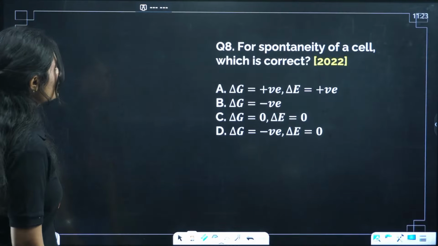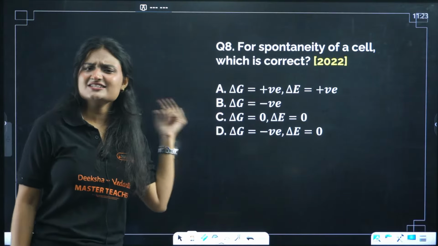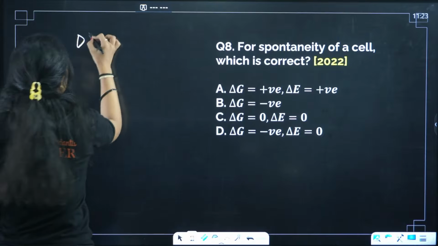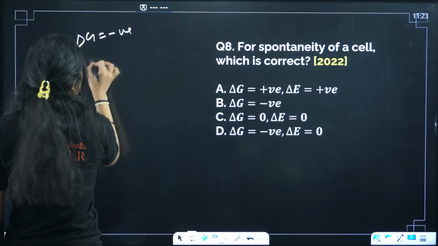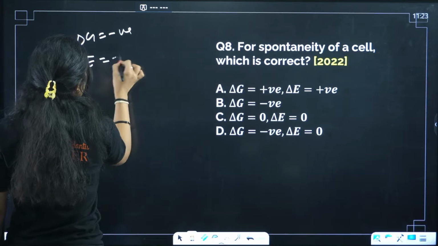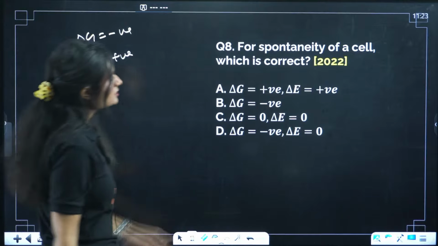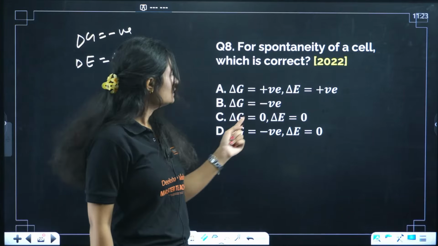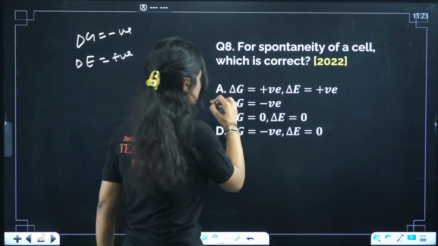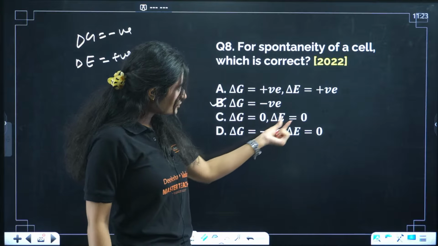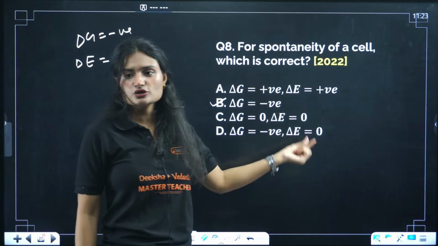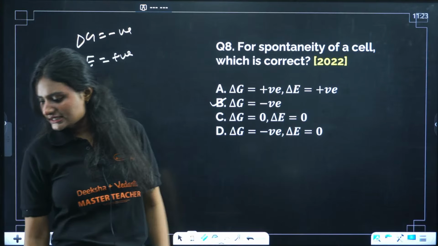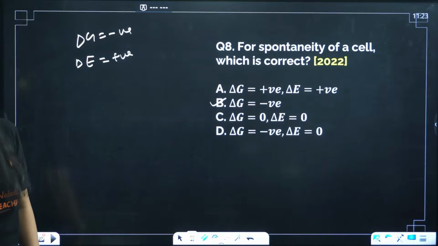Next question. For spontaneity, which is correct? I just told you delta G should be negative, and E cell, delta E, should be positive. Do we have that here? Positive. This is wrong. This is correct. Let's check the other option. 0, 0, these are not correct. It should always be positive. So that means the correct answer is option B.